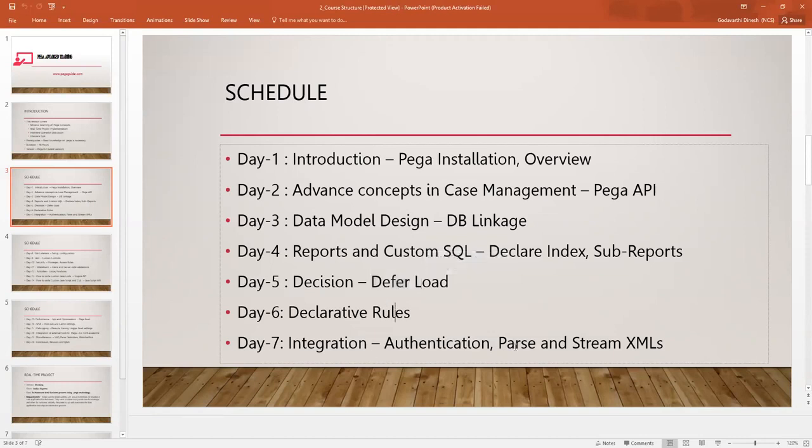Then declarative rules. And Dinesh, sorry to interrupt you. Are you going to give us the design templates also? Once the design is completed, we have to write the design document. So are you going to provide any templates kind of a thing?